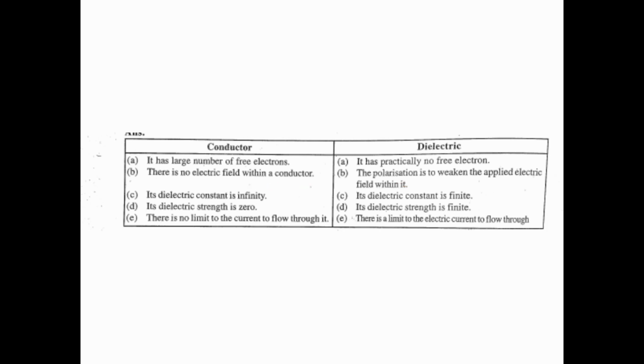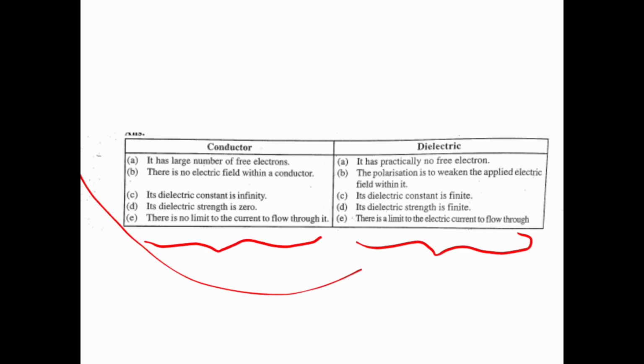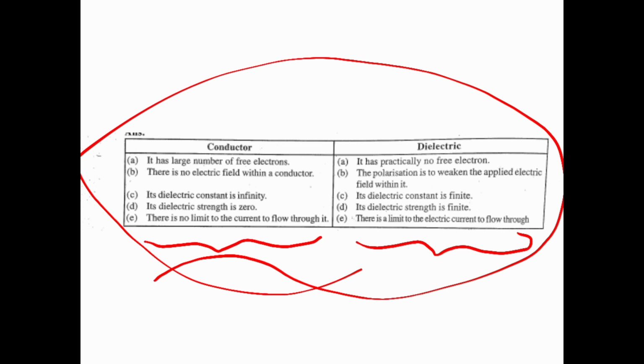The dielectric constant of a conductor is infinity, and of a dielectric it is finite. The dielectric strength of a conductor is 0, and of a dielectric it is finite. There is no limit to the current to flow through a conductor, and there is a limit to electric current flow through a dielectric. These are the very important differences of the chapter electricity.